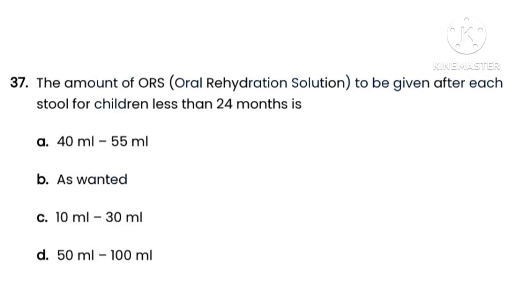Next, question number 37. The question is the amount of ORS to be given after each stool for children less than 24 months is. Here options are option A, 40 ml to 55 ml, option B, as wanted, option C, 10 ml to 30 ml, option D, 50 ml to 100 ml. So here the correct option is option D, that is 50 ml to 100 ml.